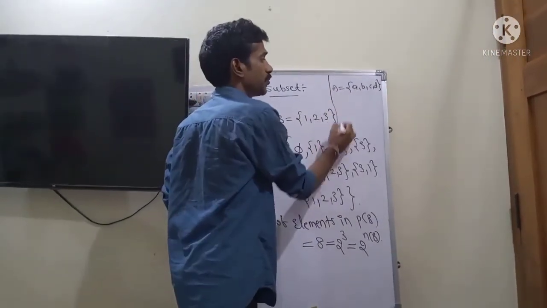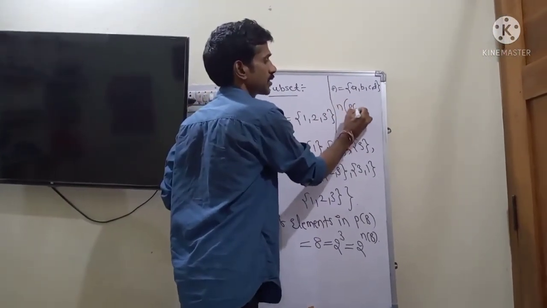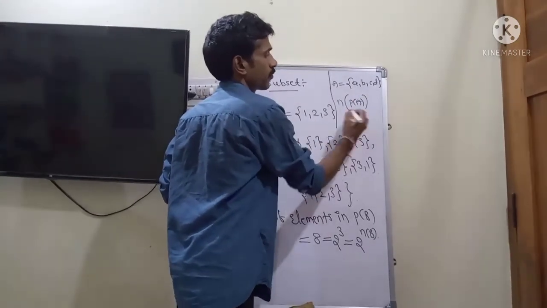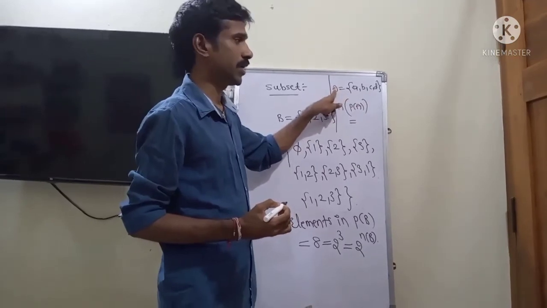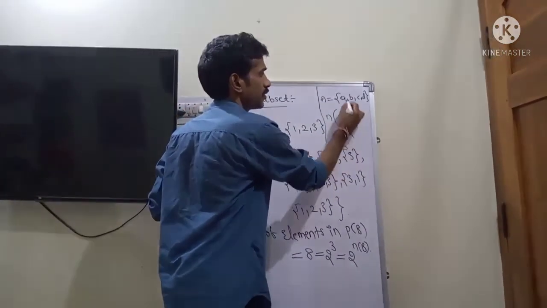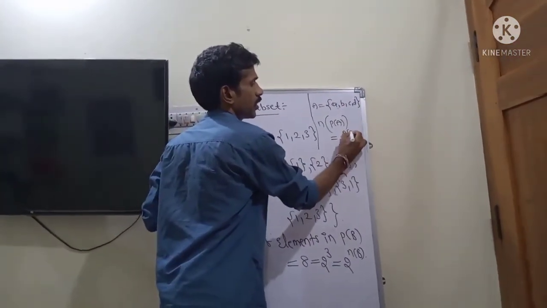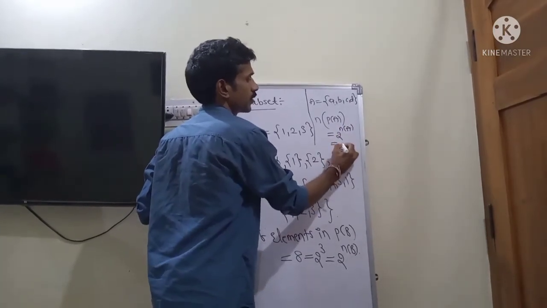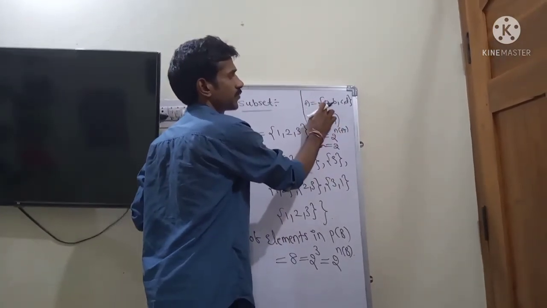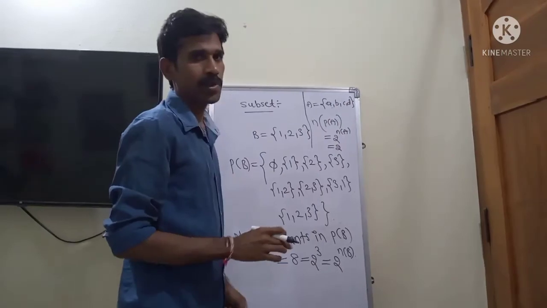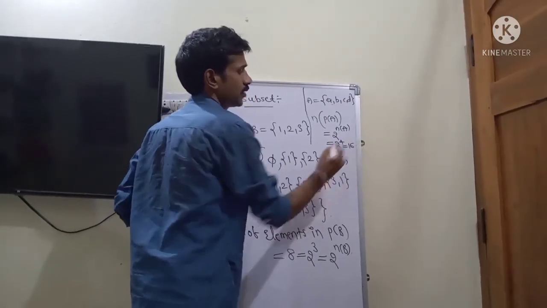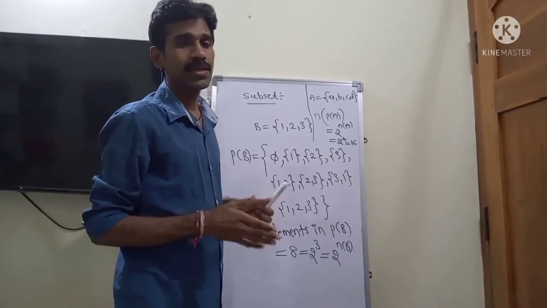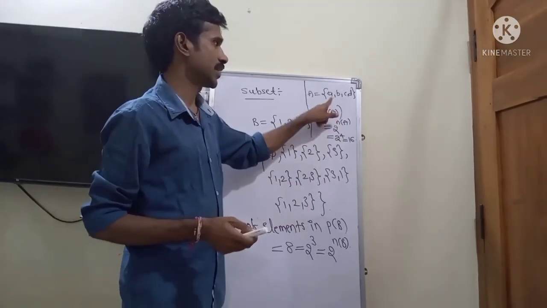Then n of power set of A, the number of elements in the power set of A, is 2 power n of A. N of A is 1, 2, 3, 4. The number of elements in A is 4. So we get 2 power 4, which is equal to 16. So we get 16 elements in the power set of this set.